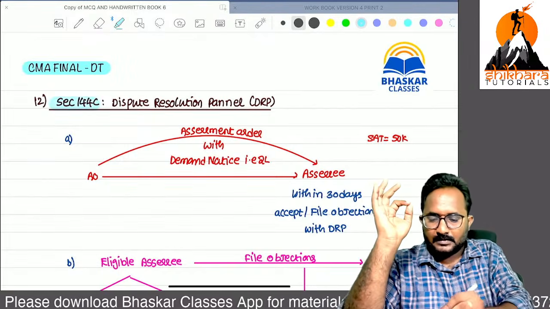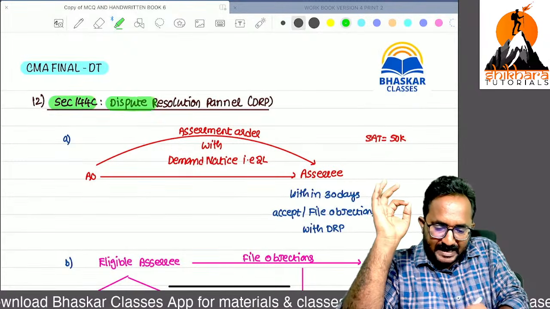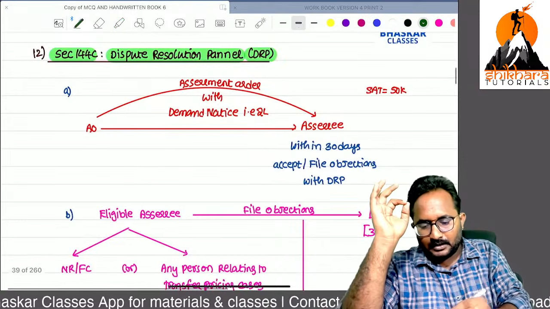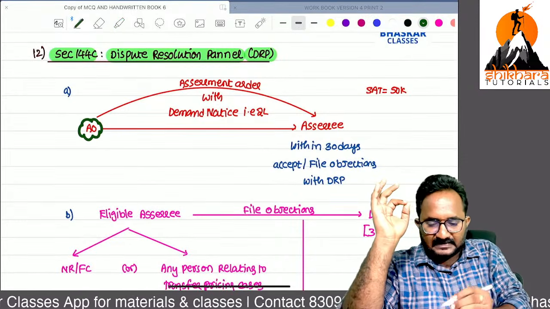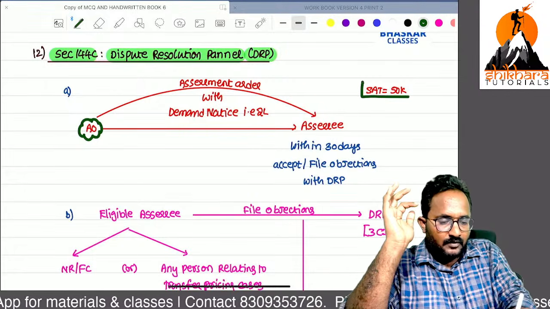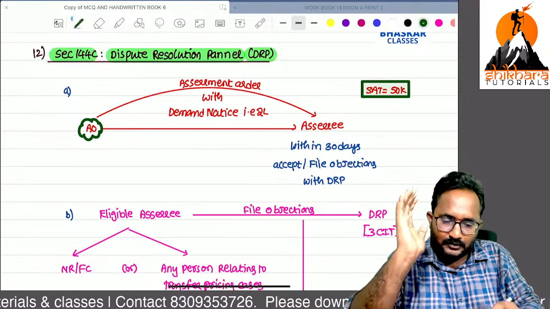144C. It is the Dispute Resolution Panel, in short DRP. Example, the AO conducted the assessment. At the time of return filing, what is that? The SSE paid the tax sum of 50,000.